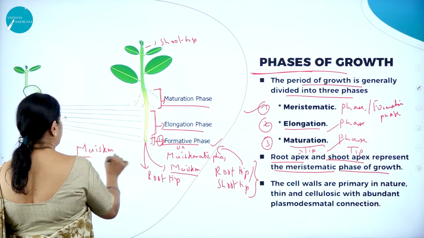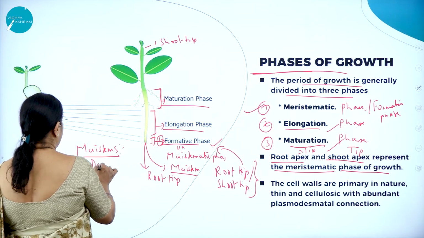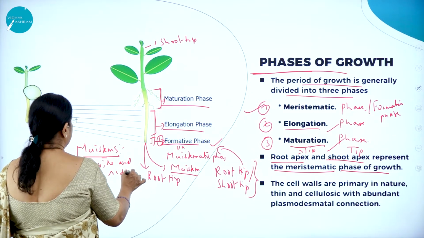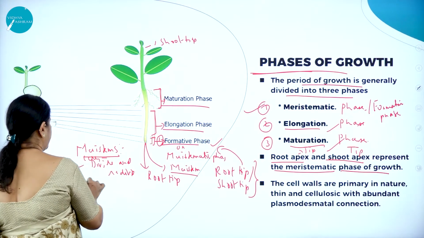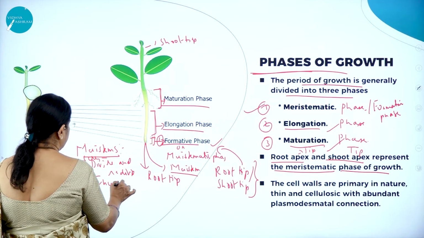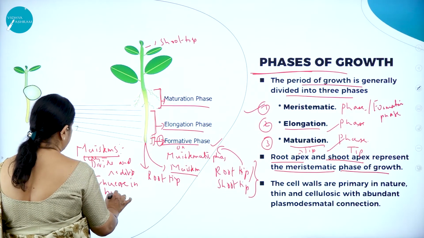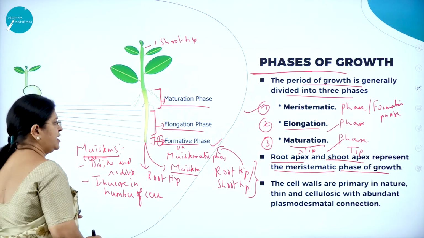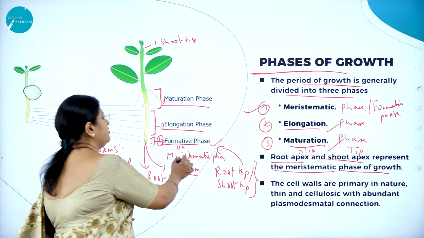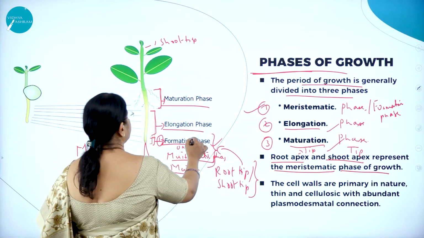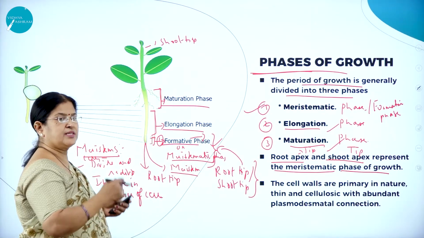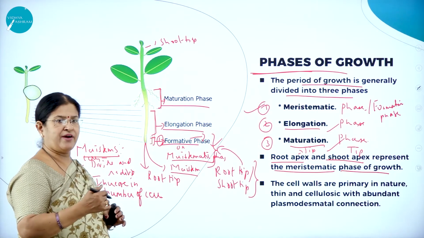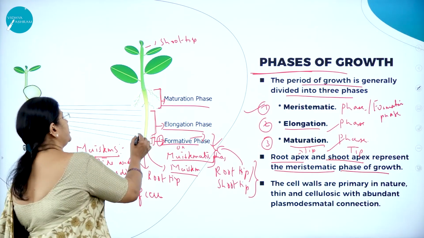Cells divide and redivide and increase in number of cells. So this particular phase is called the meristematic phase. It is also called the formative phase. The cells divide and redivide, and as the cells divide and redivide, you can see the growth happening. So here you can see the growth.